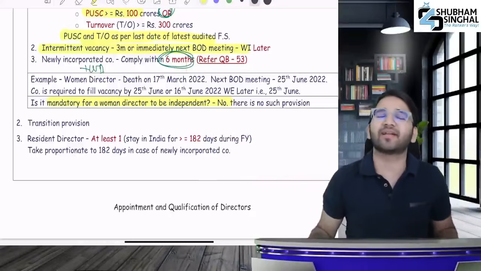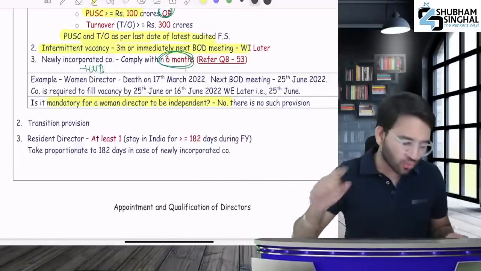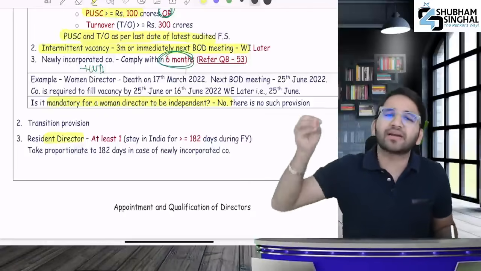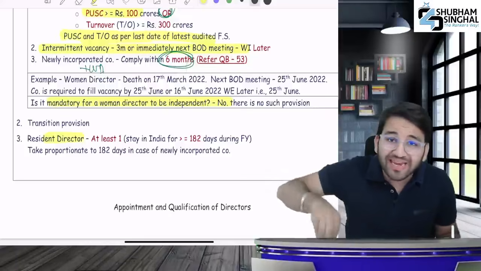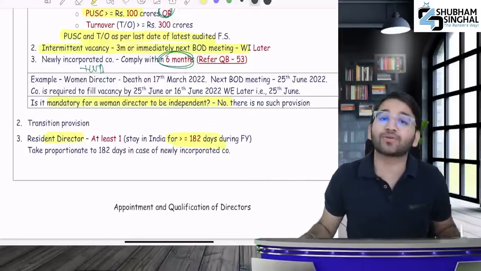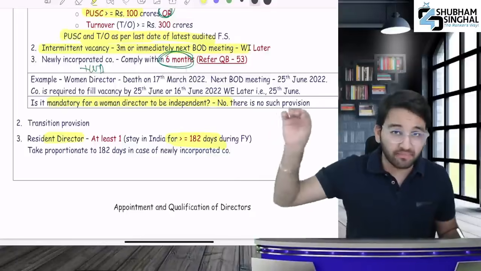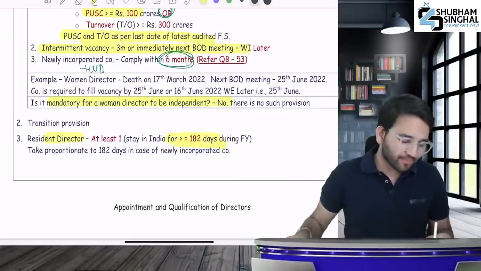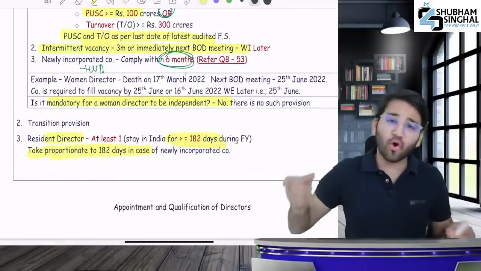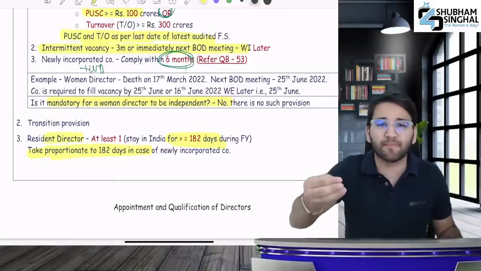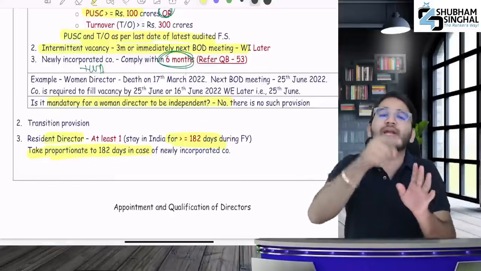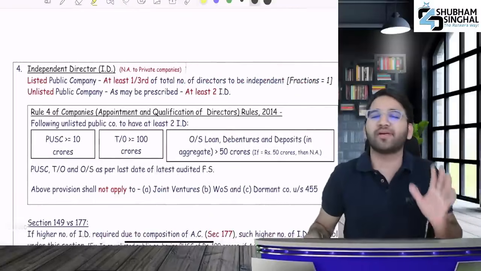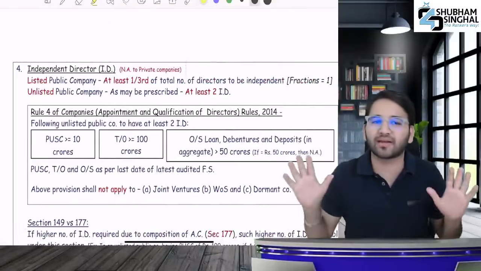After that, resident director. Every company should have at least one resident director. Mind the word, every company. What does resident director mean? Who in that financial year stays 182 days or more. And if you are a newly incorporated company, then you will take the 182 days proportionately. The provision about resident directors is easy: they need to be present for 182 days during the financial year.